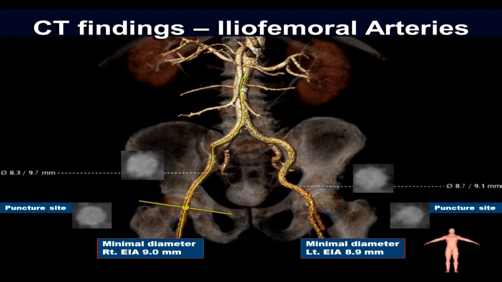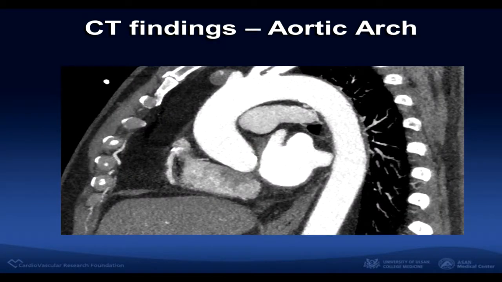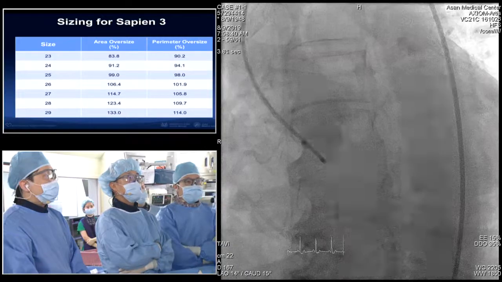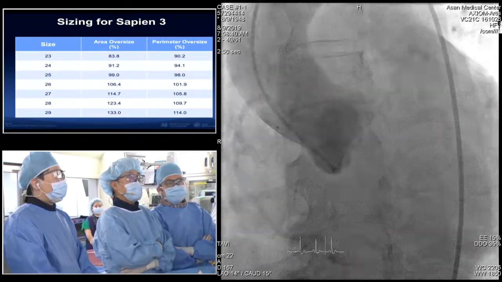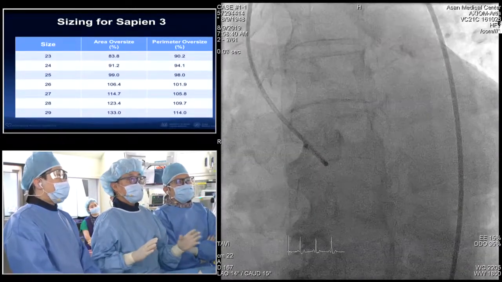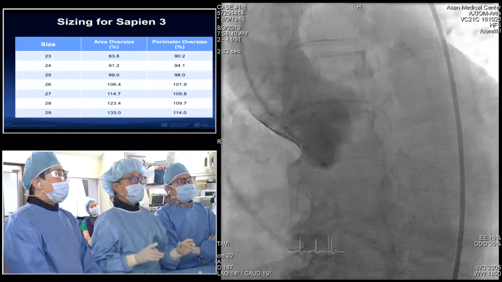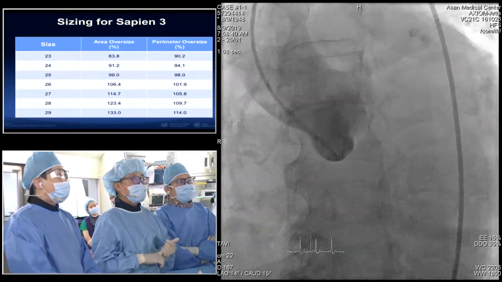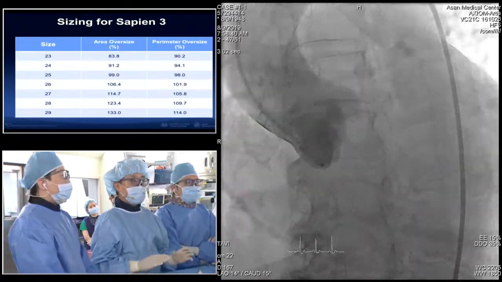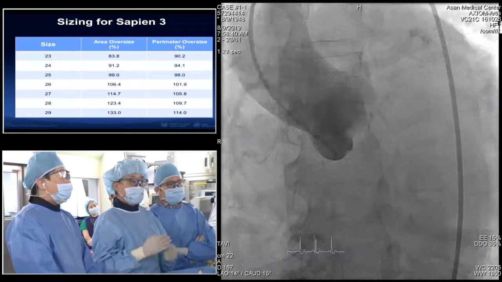We evaluated the iliofemoral artery, and the aortic arch showed no significant plaque or stenosis. This is the sizing chart for SAPIEN 3. On the basis of the sizing chart, we decided to use the SAPIEN 3. Usually our target is 10% to 15% oversizing. So we initially planned the SAPIEN 3 26 with 2 cc oversizing, then check the echocardiography and hemodynamics. If PVL is significant, we will do additional balloon dilation.